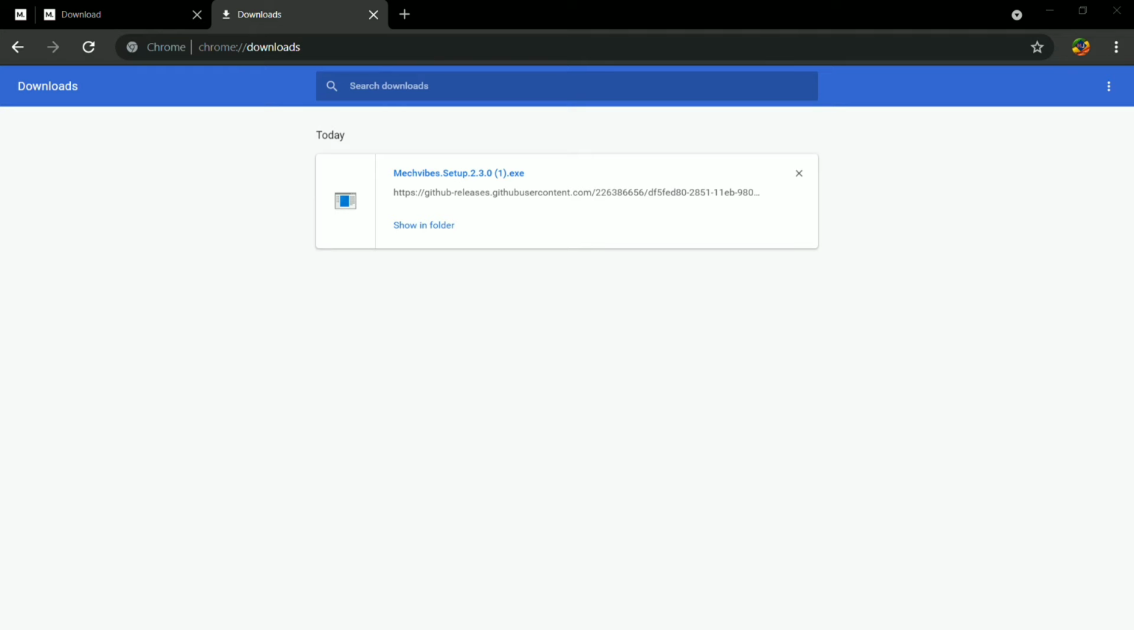And you can stop it anytime by clicking this logo on the system tray and clicking quit. If you click quit, the app will be exited.